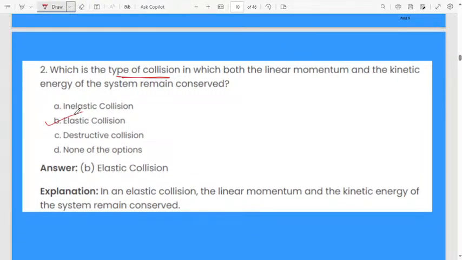This is also a second PUC concept. Remember the question and also the answer, because for second PUC concepts we don't have that much time to complete all the theory part. At least we will discuss a few questions. It will definitely be helpful for you. In an elastic collision, the linear momentum and also the kinetic energy of the system will be conserved. Remember.